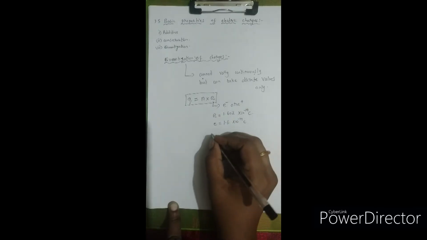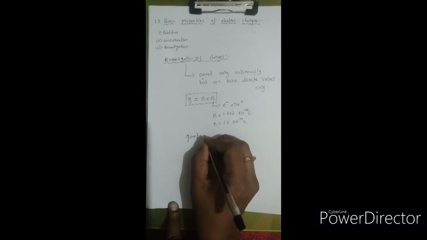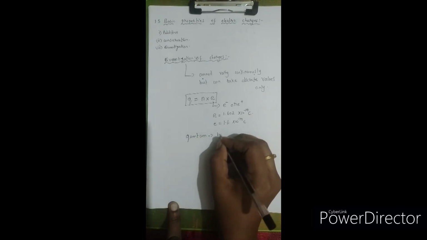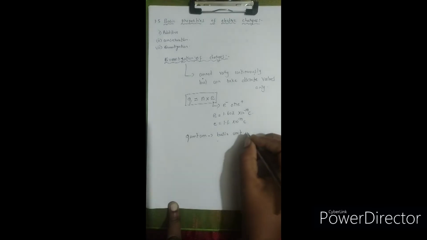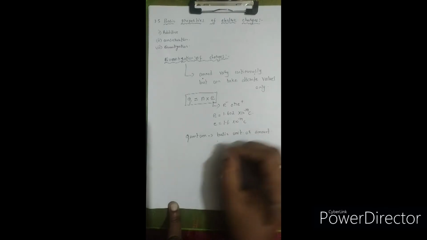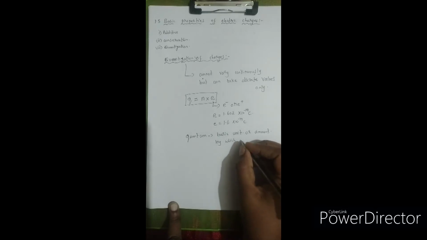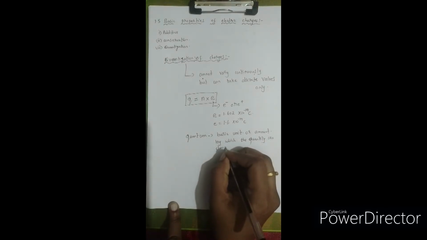This minimum amount of charge by which the charge of the system is expressed is called the quantum. So what is a quantum? The basic unit or basic amount by which the quantity can change.